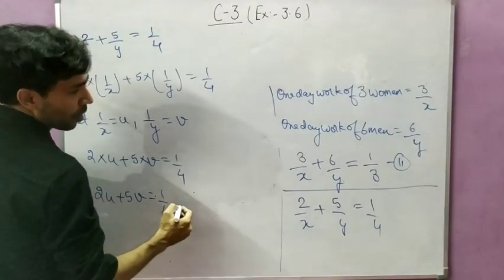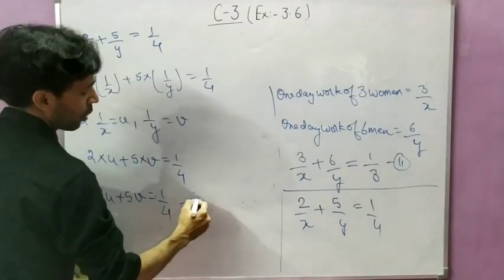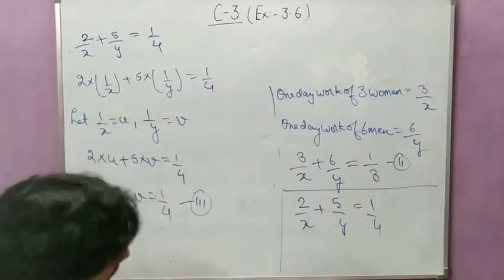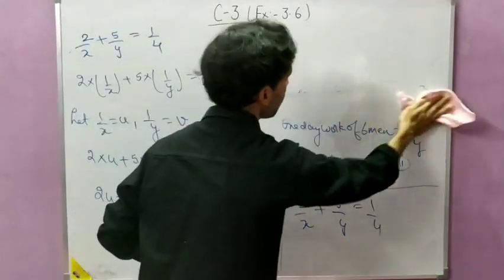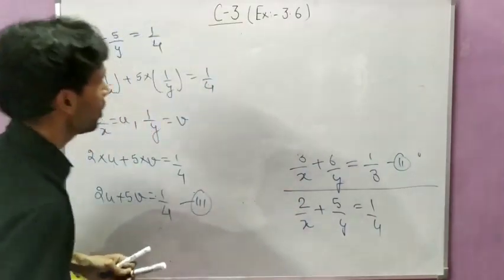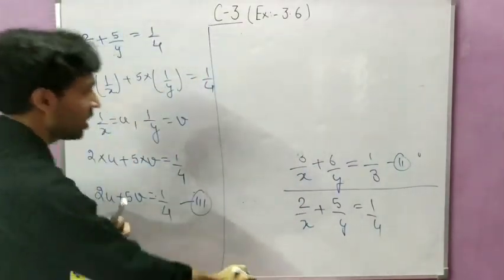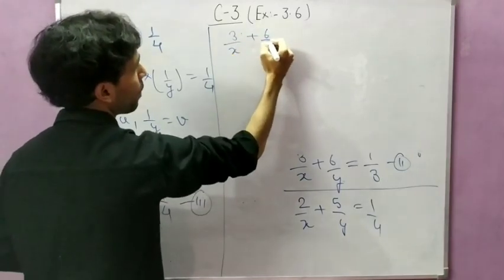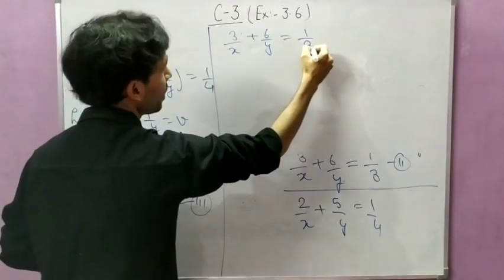Now this is our equation number 3, because 1 and 2 we have already formed. Now the same thing we will do for equation number 2 also. The second equation was 3 upon x plus 6 upon y equal to 1 by 3.